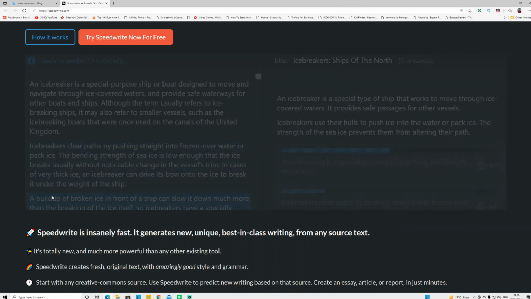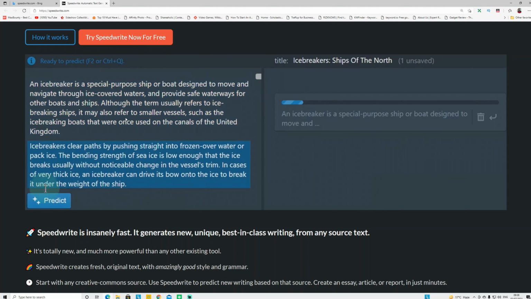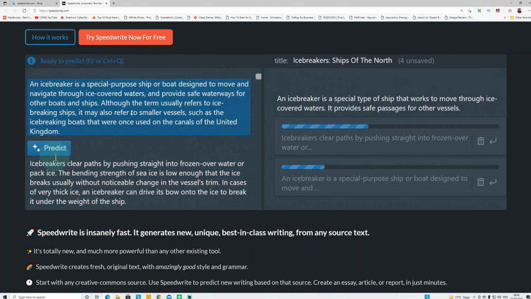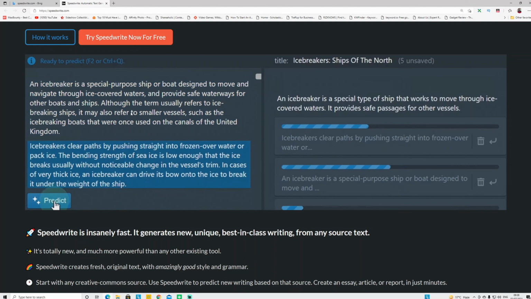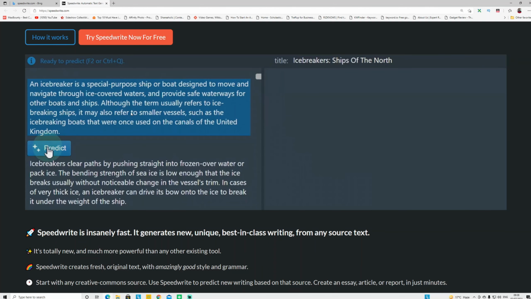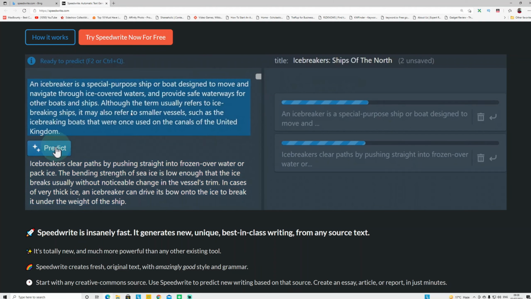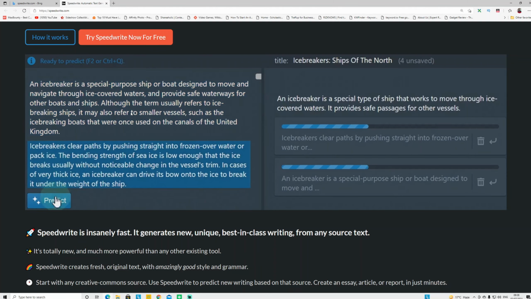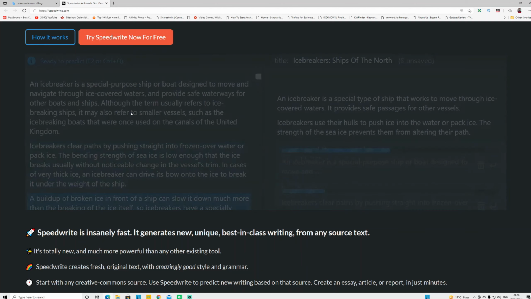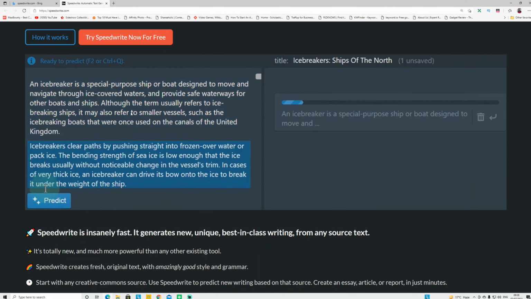If you click predict under each paragraph, it changes the entire paragraph into a two-line sentence. It reads through the paragraph and rewrites it into short sentences. So you can have a completely different article than the original article. You can use this free content to make money from it. I'm going to show you how you can do that.